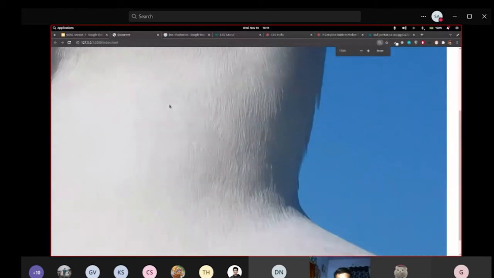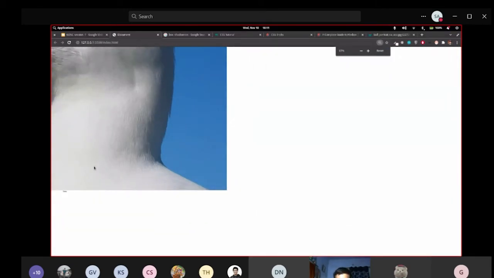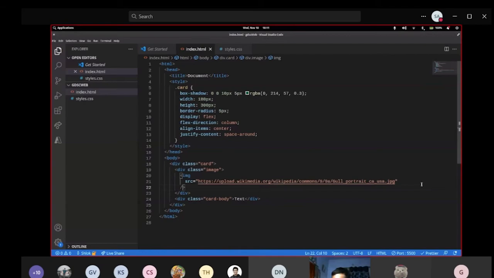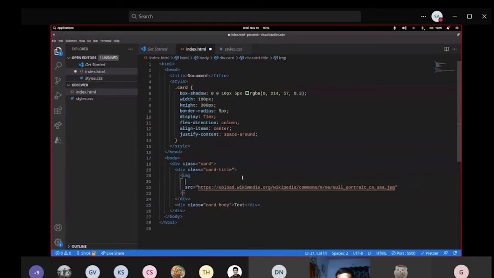Oops, I can see the neck of the thing, and the other things got pretty small. What I'm going to do is I am going to apply some property. So let's call this card title. I'm just changing the name to make it easier to remember, and here I'm going to give the property as class as card image or something like that.